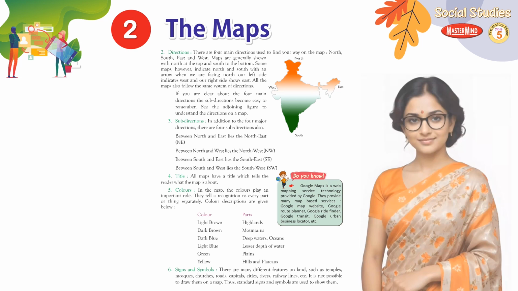Signs and symbols. There are many different features on land, such as temples, mosques, churches, roads, capitals, cities, rivers, railway lines, etc. It is not possible to draw them on a map. Thus, standard signs and symbols are used to show them.